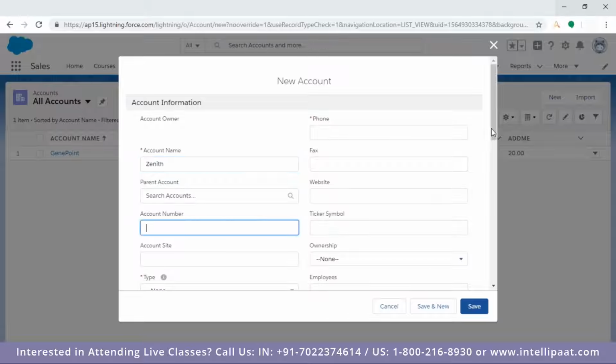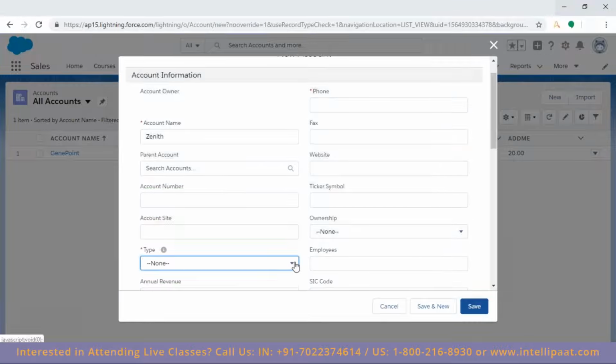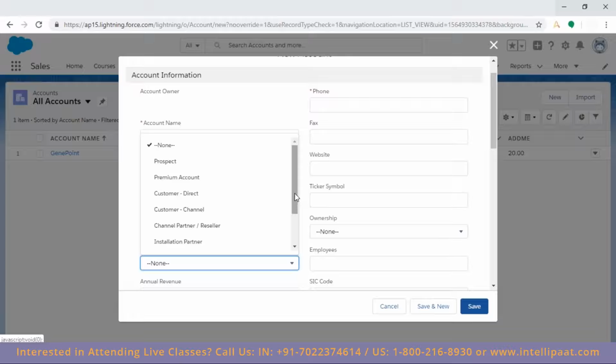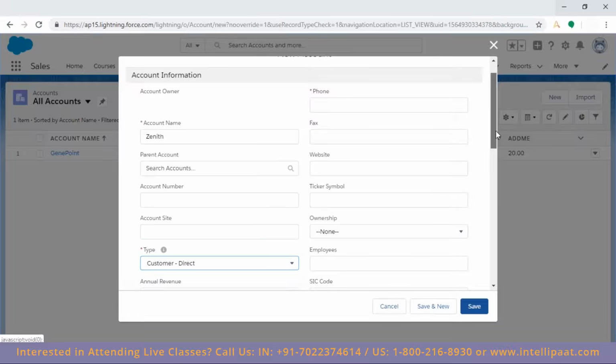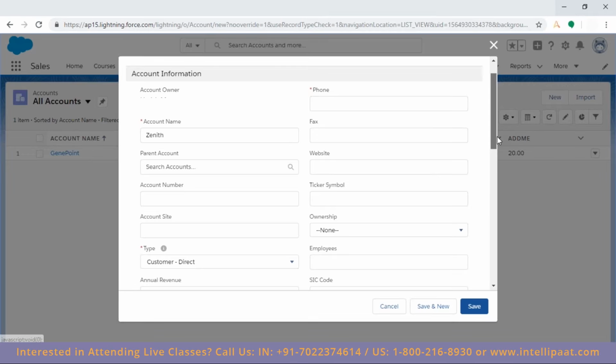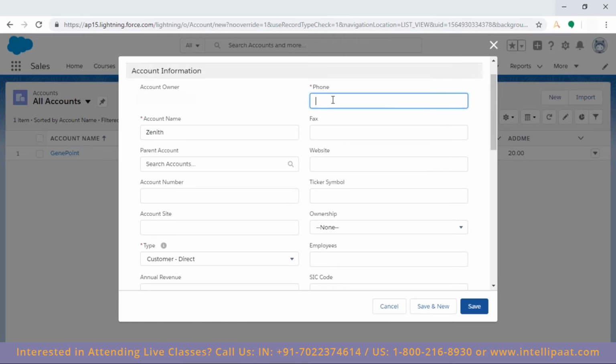Account number, maybe you want to use for some internal account site type structure of account it is. So it is my customer, direct customer. So this defines what is its annual revenue. Then here phone number, it is a mandatory field, so I need to put something.